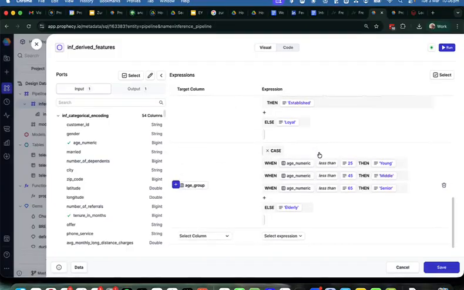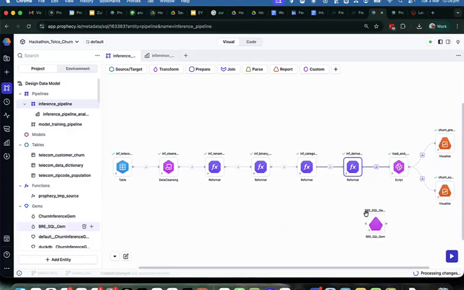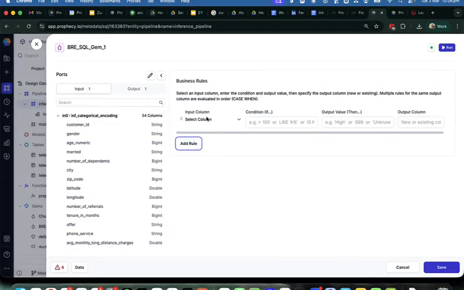In here, I've got an age group categorization. I'm going to use my new custom BRE gem to hook up this input port. And then I'm going to add a rule. I'm going to add a few rules actually. So I'm going to use the age numeric, and if they're less than 25, then they're young.